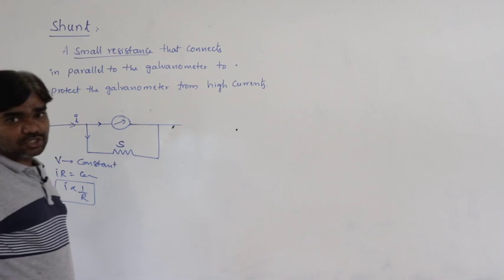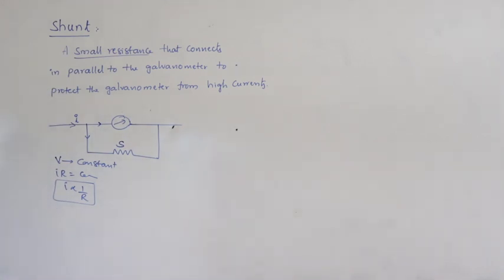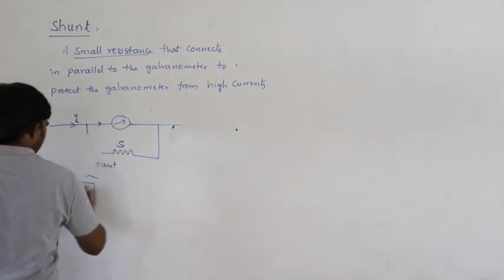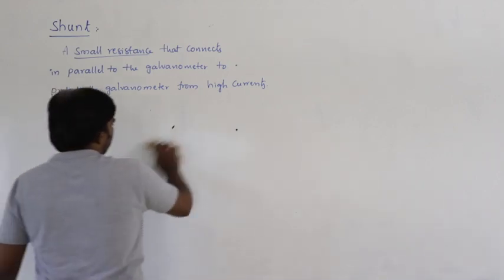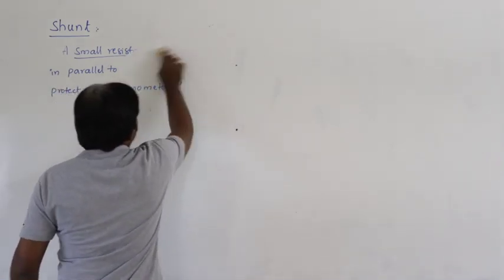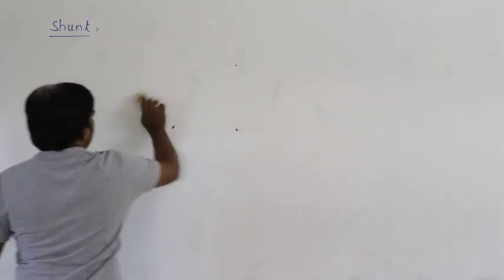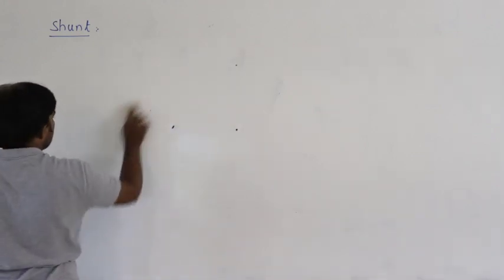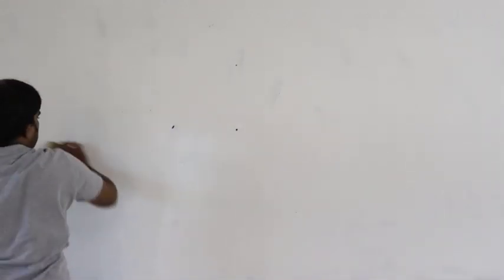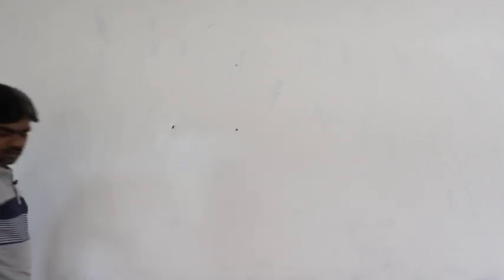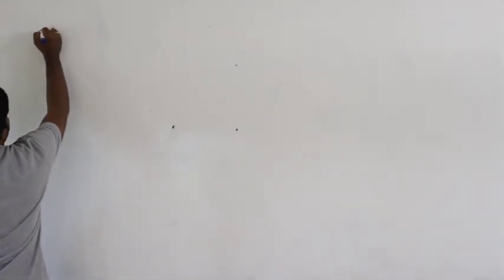This is called shunt. Now come to the topic, ammeter.